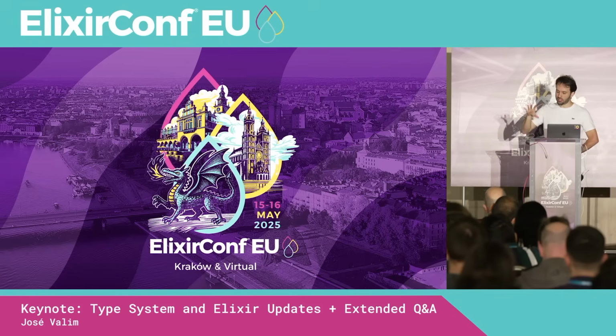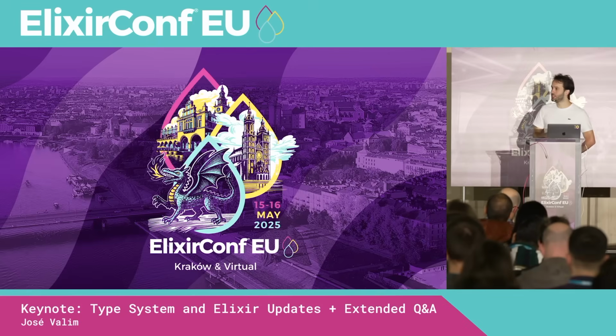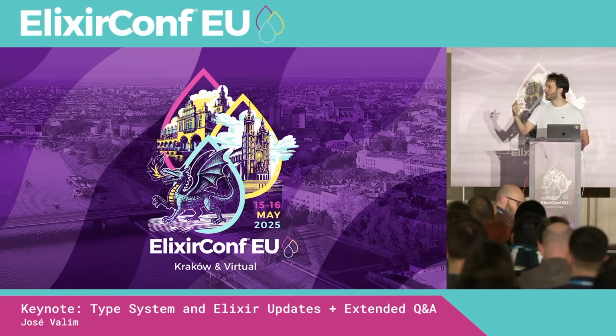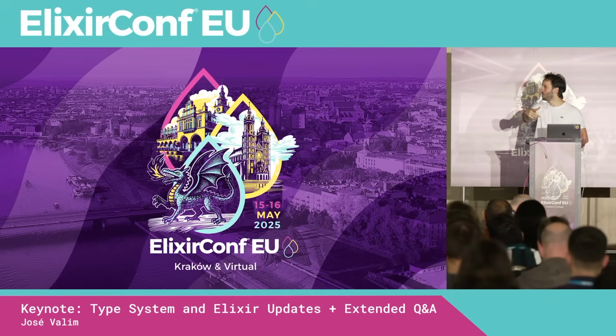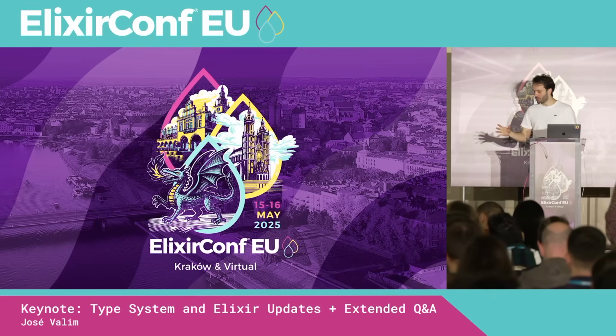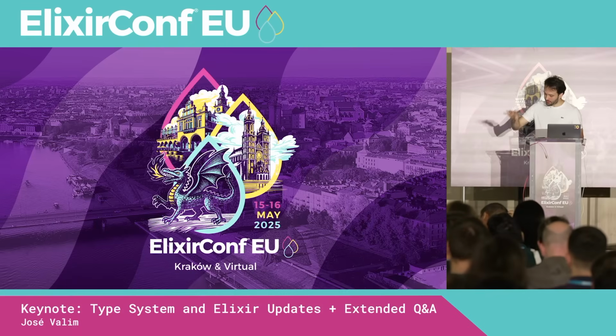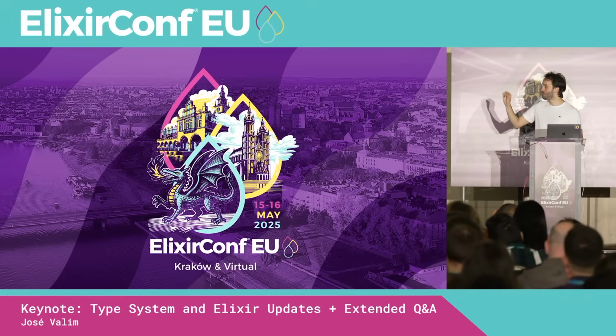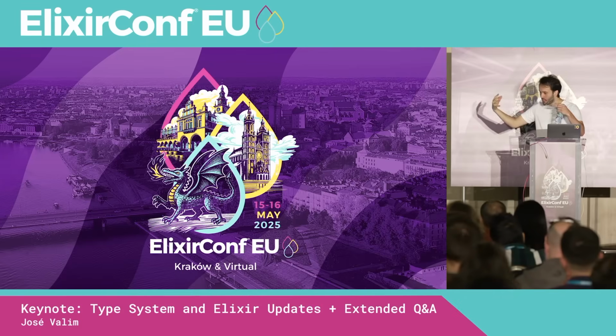So they are focusing on other parts of the problem, but we are now constantly in touch. When I'm designing a new API in Elixir, I'm asking, hey, would this be useful for you, for the type system in the future? So short answer, there is definitely an impact, but it's not right now. It's going to be more medium, long term, when we really think about putting all those things together.